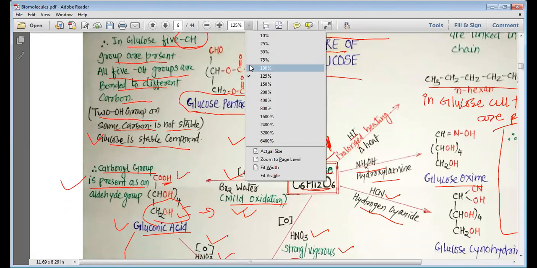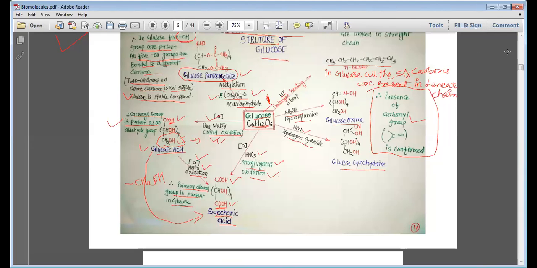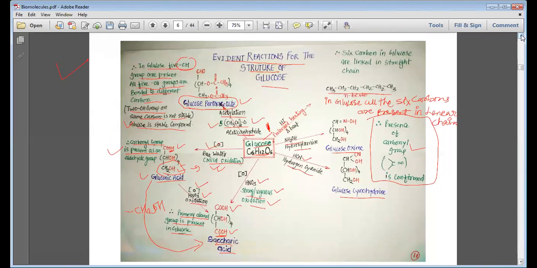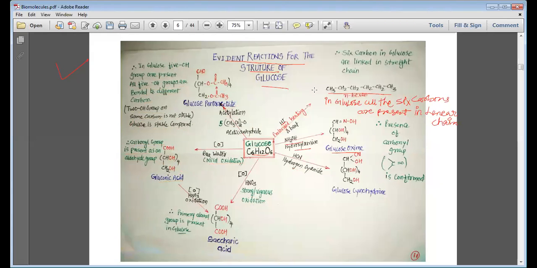So here, my dear students, we complete our discussion about the structure, or the various evidence reactions for the structure of glucose. Now, is there anything which you do not understand in these reactions? You can ask me, or else we can move on to understand the structure of glucose.